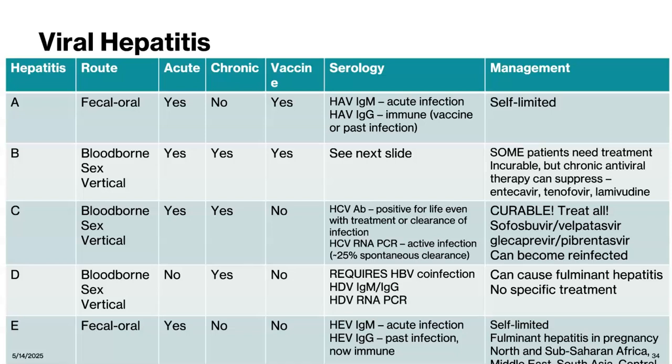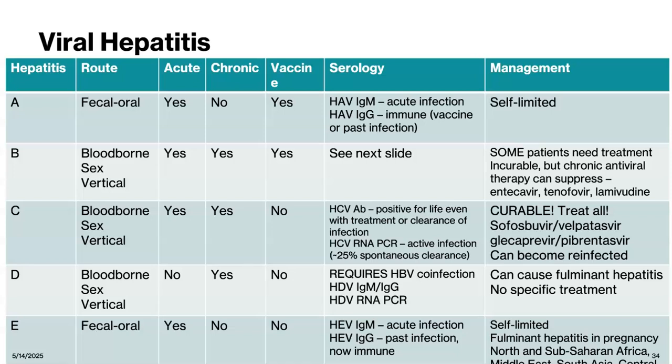Hepatitis D is unique in that it requires hepatitis B to be present in order to replicate, so patients can't get hepatitis D unless they already have hepatitis B, called superinfection, or if they acquire both at the same time, called co-infection. Hepatitis D is transmitted via blood, sexual contact, or vertically, just like hepatitis B.